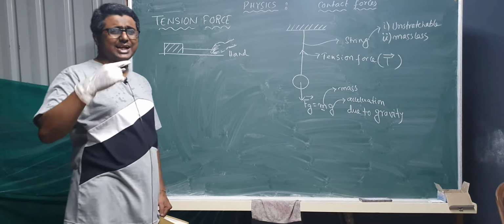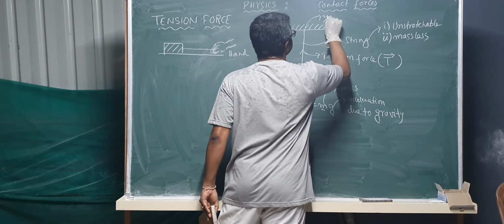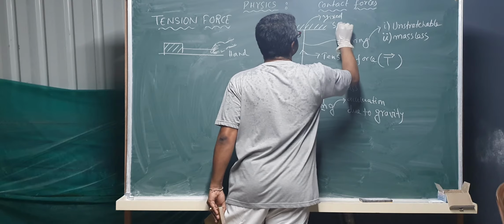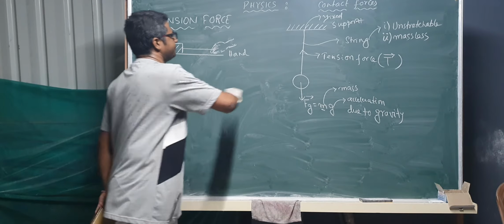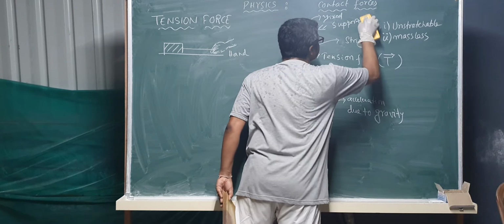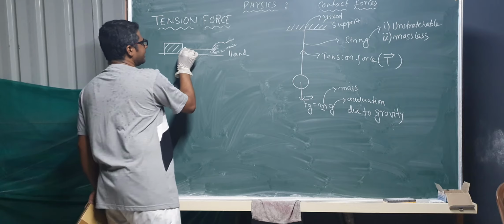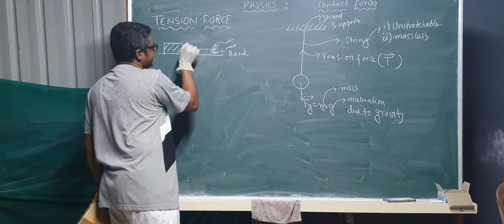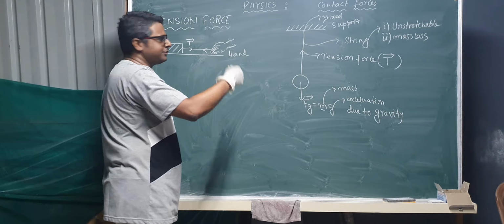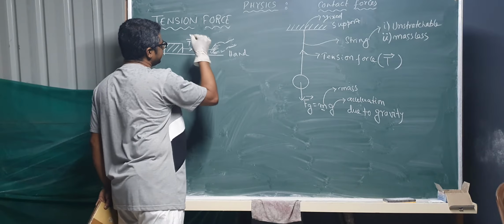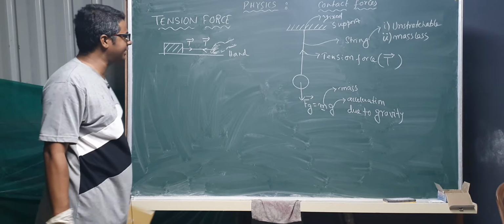There is no exact support which we consider. The earlier one was a fixed support, but here you can see there is no fixed support. So obviously towards this string a tension force will act like this, and this hand is pulling, so from this side also one tension force is acting. So on both sides equal and opposite forces are acting.